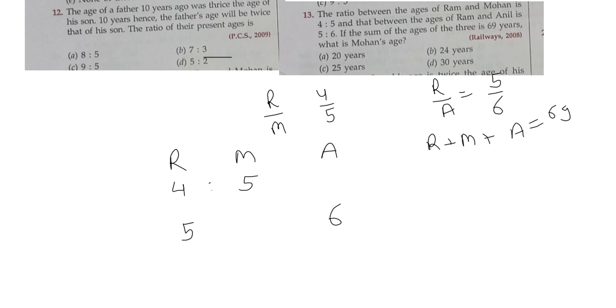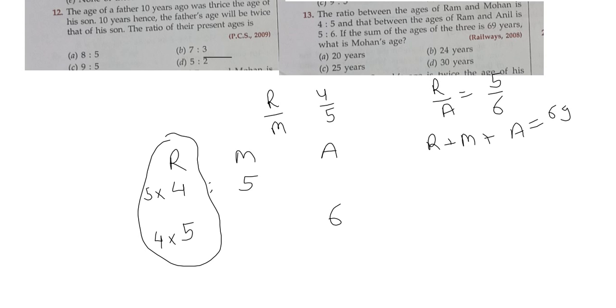So for making a combined ratio, what is required? We have to make this 4 and 5 equal. So we will multiply here by 5 and here by 4, so it will become 20 and it will become 25.